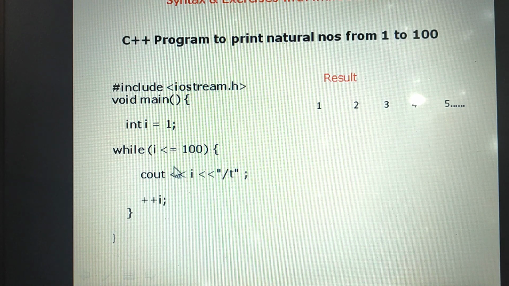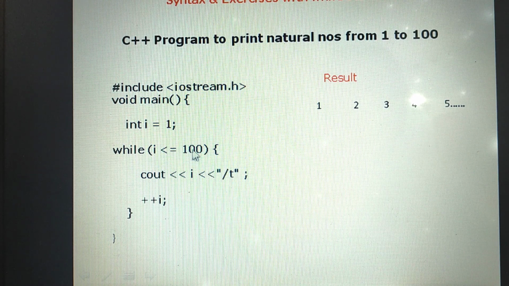First assign the looping variable with 1. The looping variable is I. This is the declaration statement of the looping variable, int I is equal to 1. That is the initial value, the starting value of the looping variable. Next, what is the final value? 100. Then the loop starts with the keyword while. Give the test expression. In the test expression, you have to give the final value. The looping variable should be less than or equal to 100. The body of the loop should repeat 100 times.